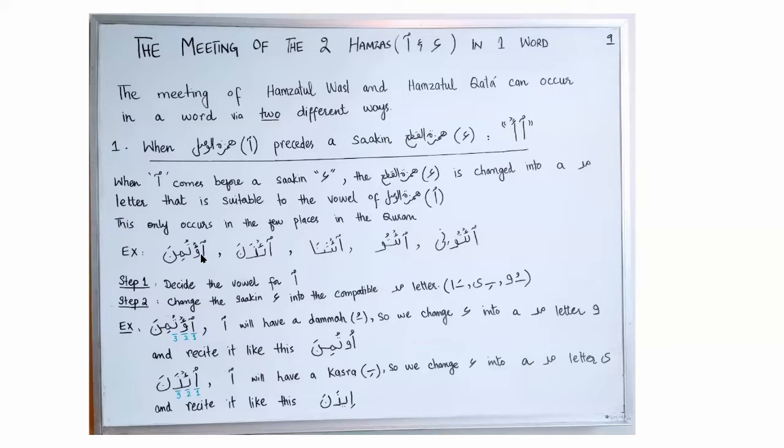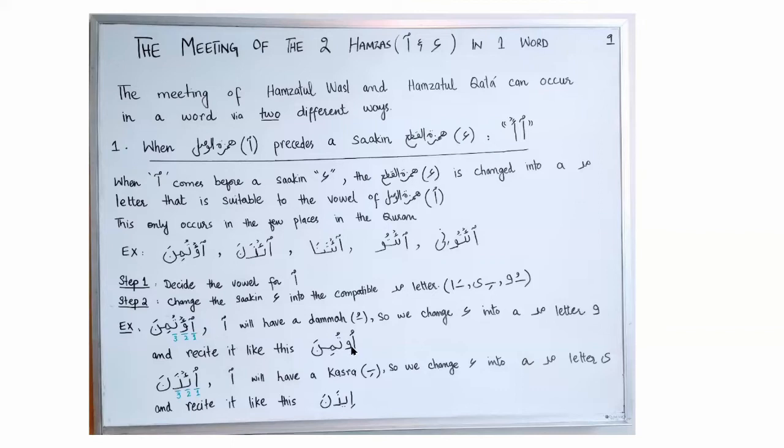Now, as we have decided the vowel of Hamzatul Wasl, we will see what is compatible with this vowel. If you see here, Alif is compatible with Fatha, Ya is compatible with Kasra, Waw is compatible with Dhamma. Because we are going to put Dhamma on Hamzatul Wasl, the compatible mad letter with this vowel, Dhamma, is letter Waw. So this is the way we will recite it. Instead of saying U'tumina, we will say Utumina.